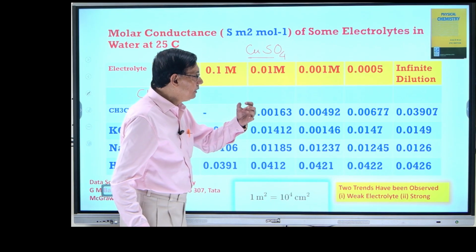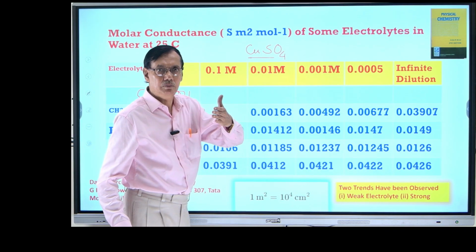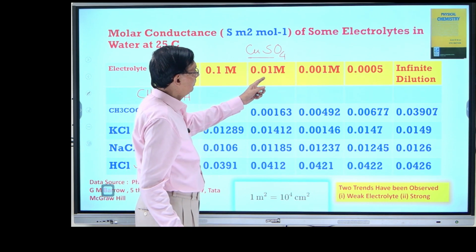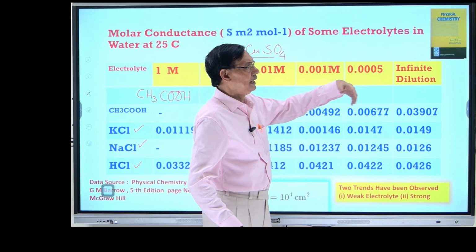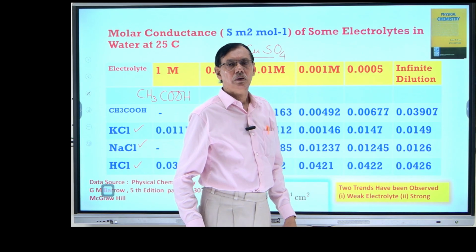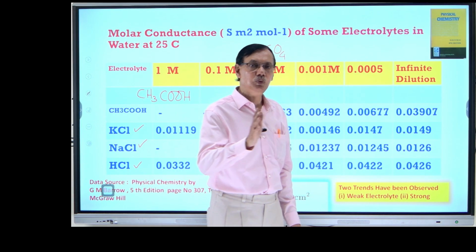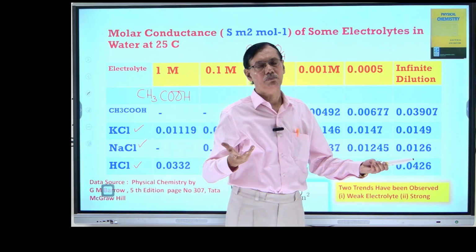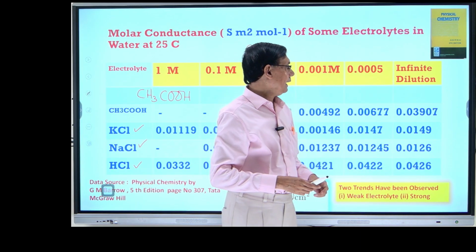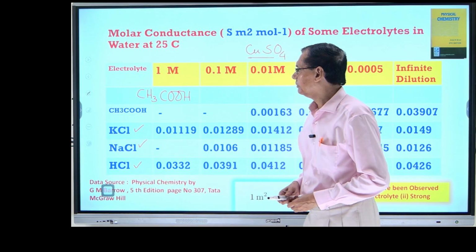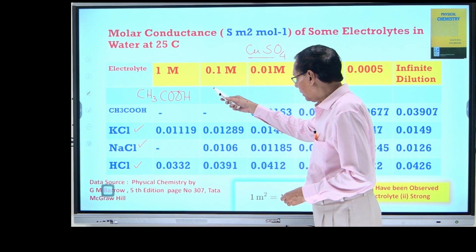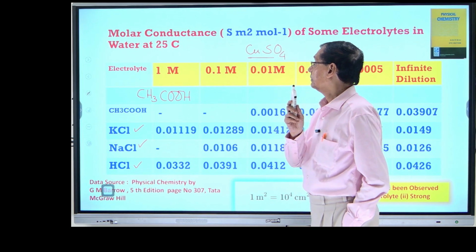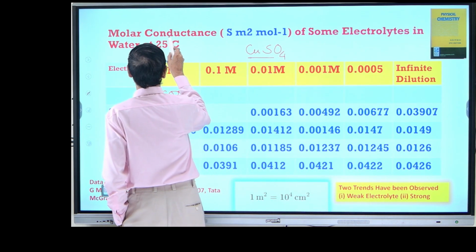I have prepared different solutions: 1 molar, 0.1 molar, 0.01 molar, 0.001, and infinite dilution. We just assume. I want to see the effect of dilution. You keep diluting it until it is completely dissolved, and monitor their equivalent conductance or molar conductance. Now bear in mind, because here it is 25 degrees centigrade.